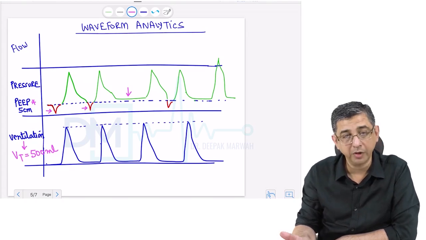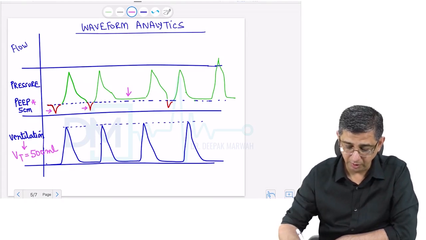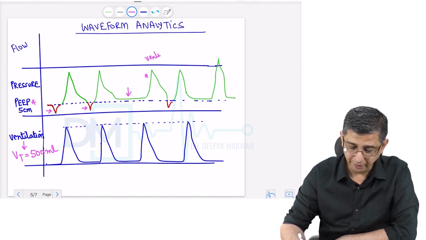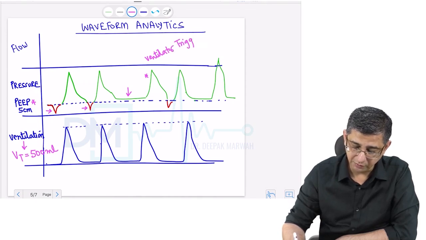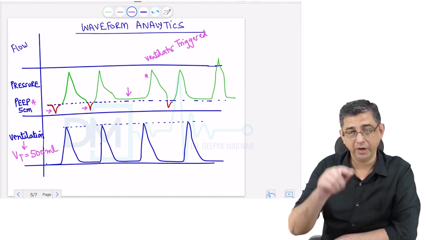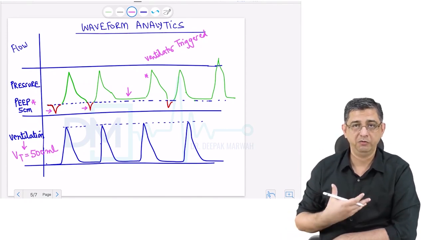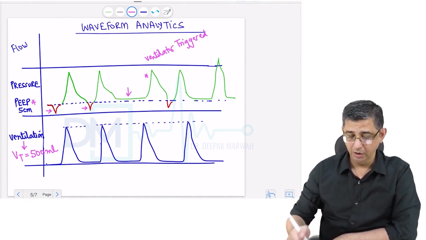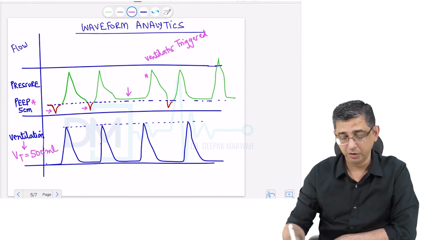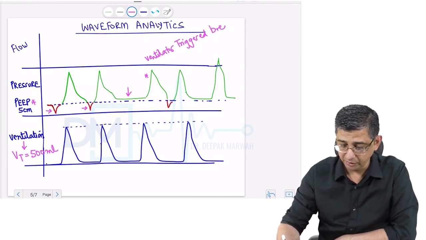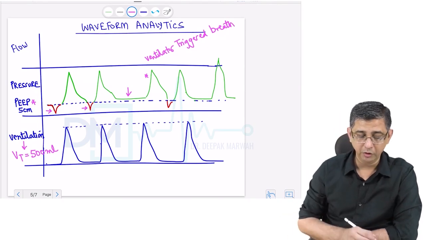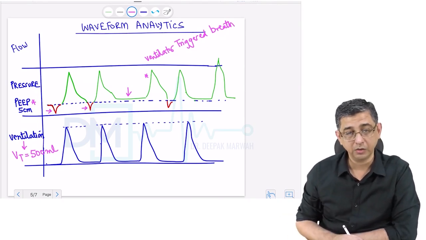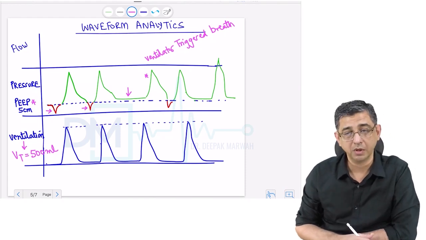So ventilator triggered breath. This breath that I am putting as a star mark would be called a pure ventilator triggered breath. How I know this from the waveform is because there is no negative spike present, because you see when we breathe in, with negative pressure, there would be a downward deflection. There's no negative deflection here. So this is a ventilator triggered breath in a person. On the other hand, the remaining breaths that are marked in red are the patient triggered breaths in a person.